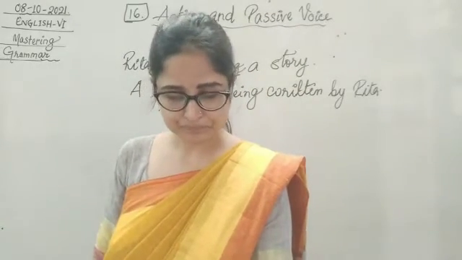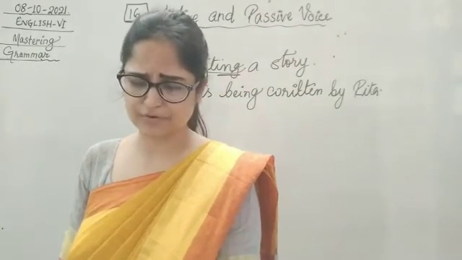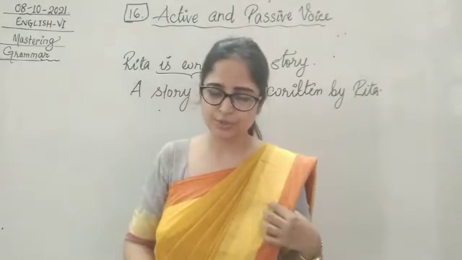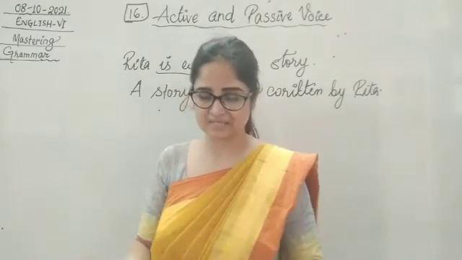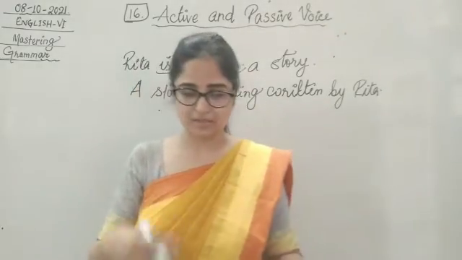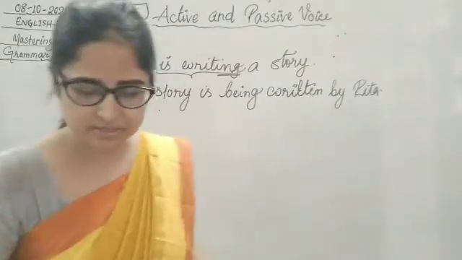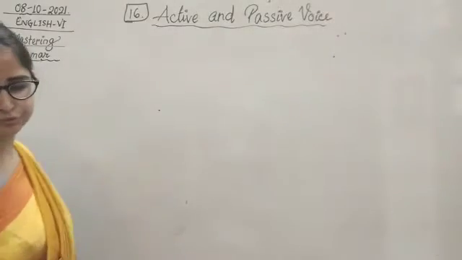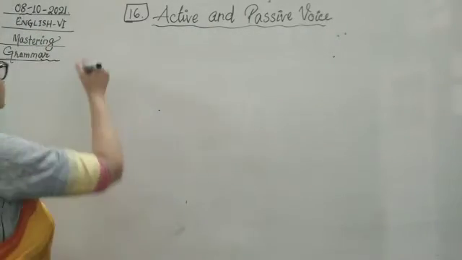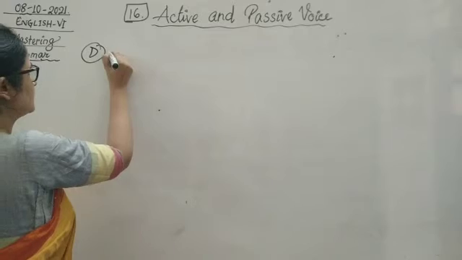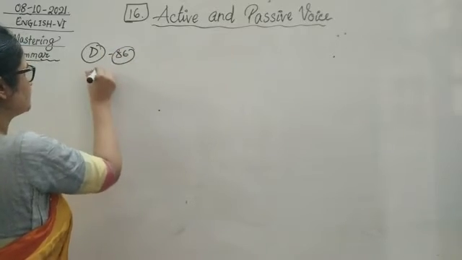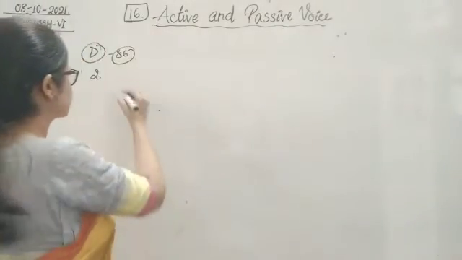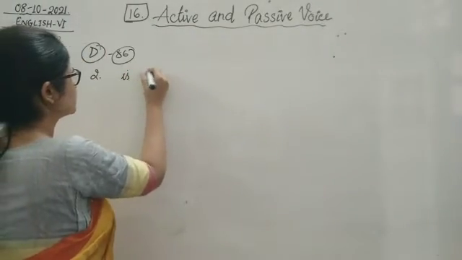Okay? So see, we have another exercise. Exercise D. Fill in the blanks with the passive form of verbs in the present continuous tense. One has been done for you. The door dash by Rita, paint is there. So is being painted. Now yoga classes. We will start from number 2, exercise D, page 86. Yoga classes dash by an expert. Yoga classes is being conducted.